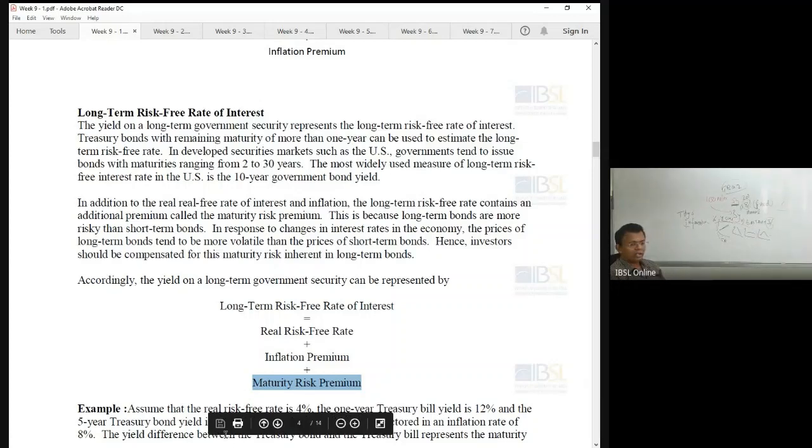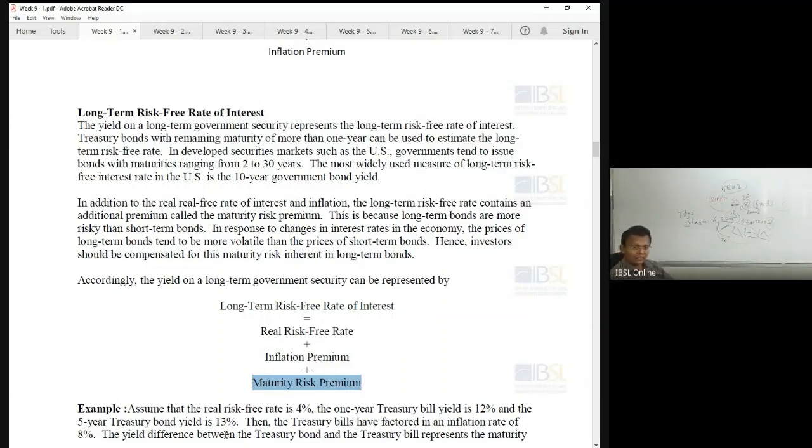Which one is not there? Counterparty risk or the default risk is not there. But even with the government investment, even with the treasury bill, treasury bond investment issued by the government, which is normally called risk-free, has other risks.